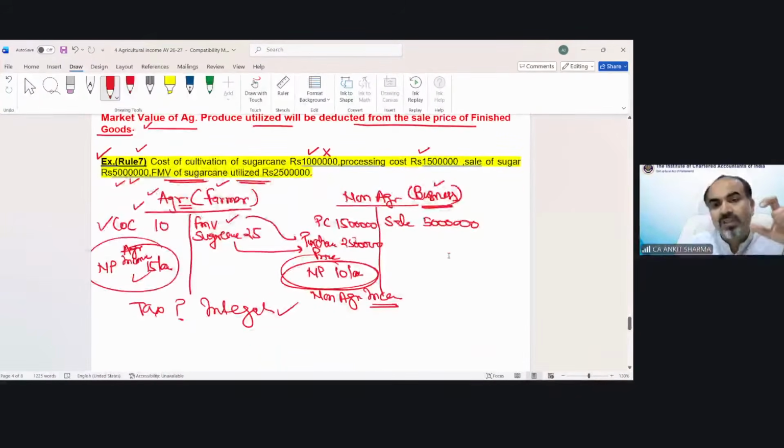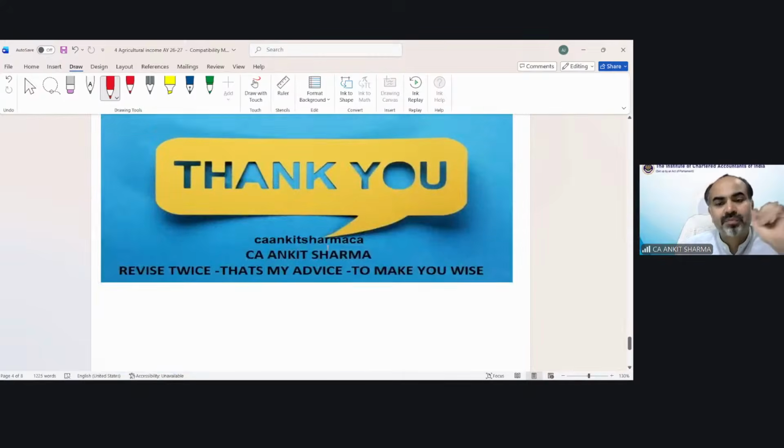If the question relates to a product other than these three, then you have to make two profit and loss accounts, one considering yourself as a farmer, the other as a businessman. That is very simple. As an accounting student, you can easily calculate this profit, and accordingly calculate the tax if asked in the question.